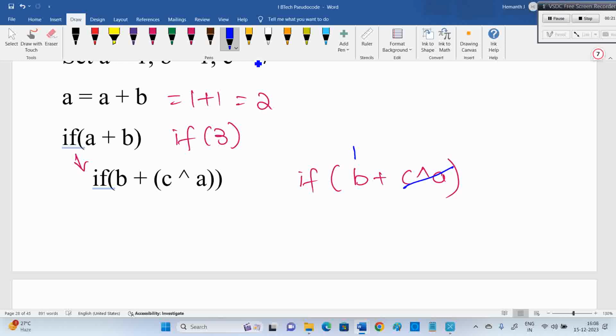Whatever the result might be, I'll enter, right? Don't waste your time doing C XOR A here. For practice, you can do it. But what I mean to say is, we can enter if it is not equal to 0. Already B is there. B plus something, 1 plus, may add some other value, or it may be 0 also. In XOR, the result can be 0, fine, no problem. But I can get 1, so 1 is also there, which means I can enter into that if.